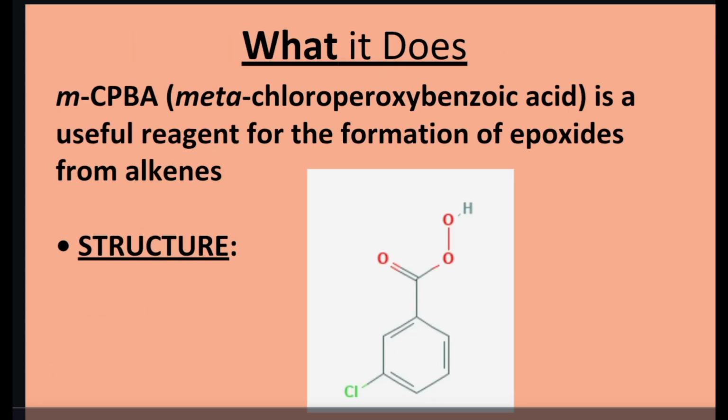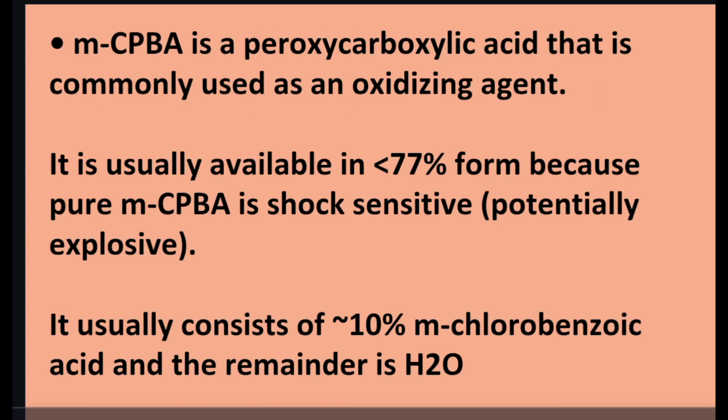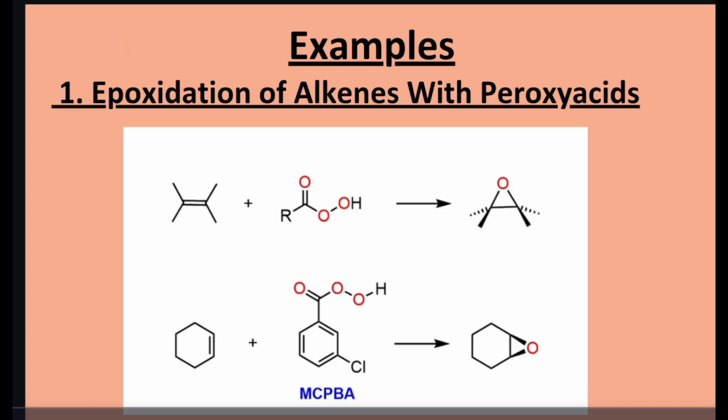Here in this structure you can see the peroxy group, C double bond O, OH. So this is the peroxy group, and it is usually available in 77% form because pure mCPBA is shock sensitive and potentially explosive. It usually consists of 10% meta-chlorobenzoic acid and the remaining is water. Now we'll see the examples.